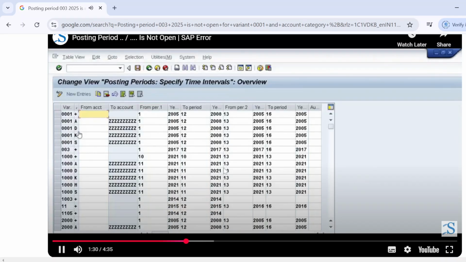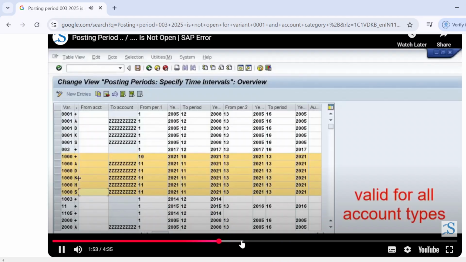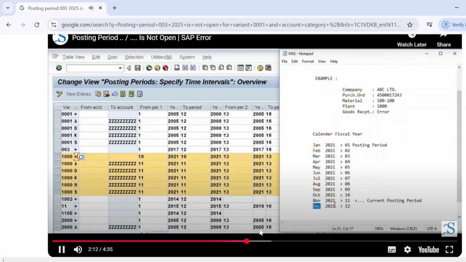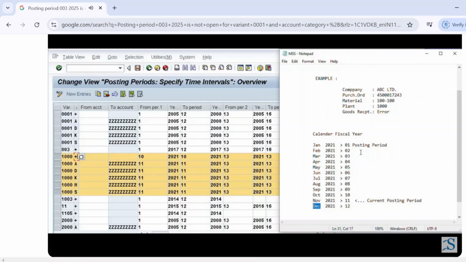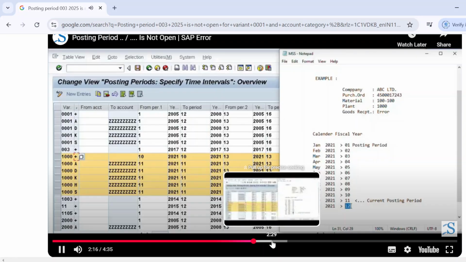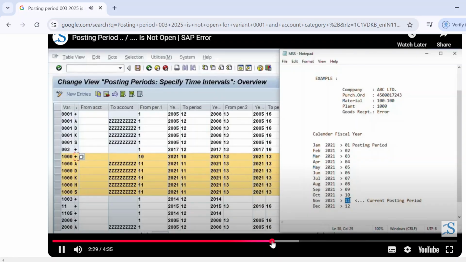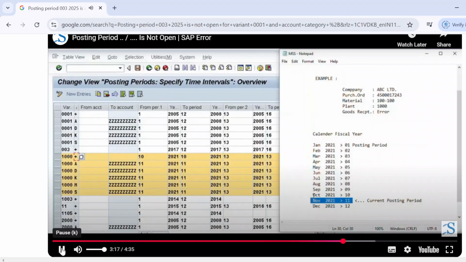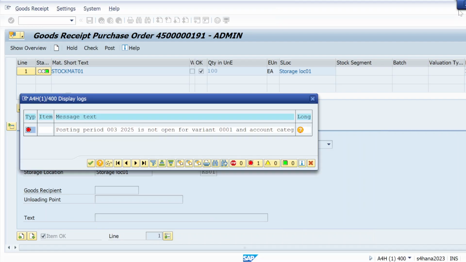For our company code 1000, the posting period variant is also 1000. So this is our posting period variant, and this plus is valid for all account types. January 21 to December 21. January 21 is our first posting period and December 21 is the 12th posting period. In the account types A, D, K, M and S, October posting period is open. Okay, got it. Now which error is there?